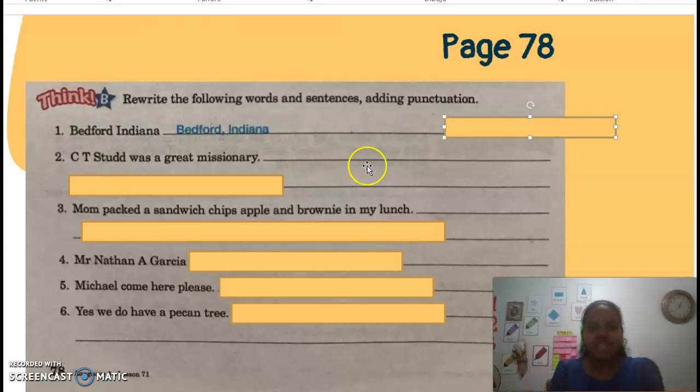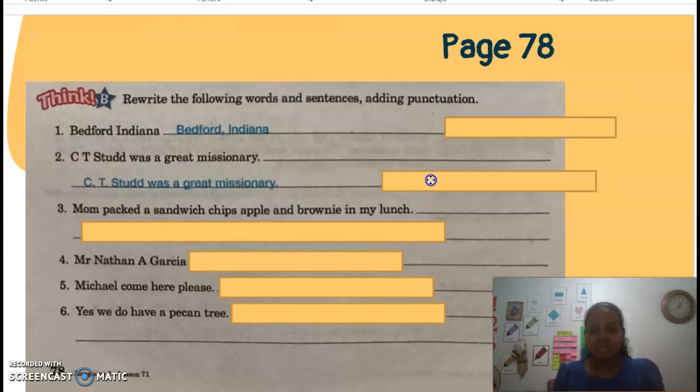In number 2, C.T. Stahl was a great missionary. C.T. are initials from this name. And we always separate with a period the initials of the names. So in number 2, we're going to write C period T period Stahl was a great missionary.